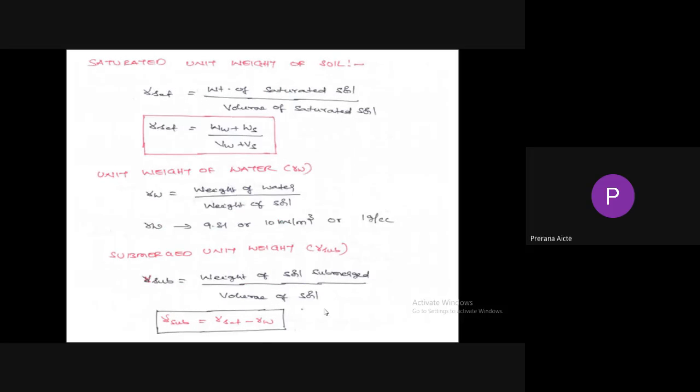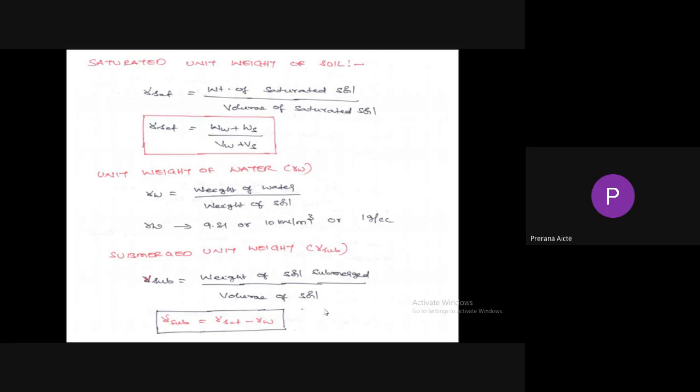Saturated unit weight of soil, gamma sat, is the ratio of weight of saturated soil to the volume of saturated soil. Weight of saturated soil means weight of water plus weight of solid particles, because in saturated soil all the voids are filled with water. Similarly, we need to consider the volume of water and also volume of solids.